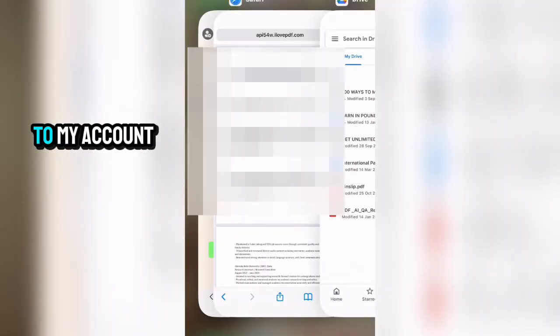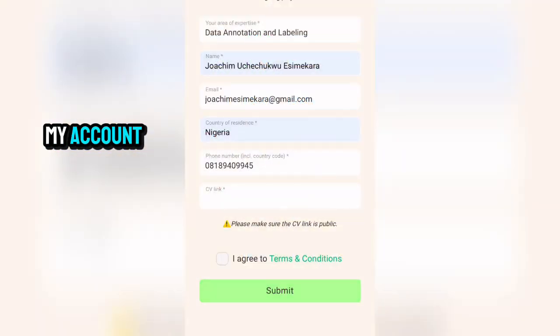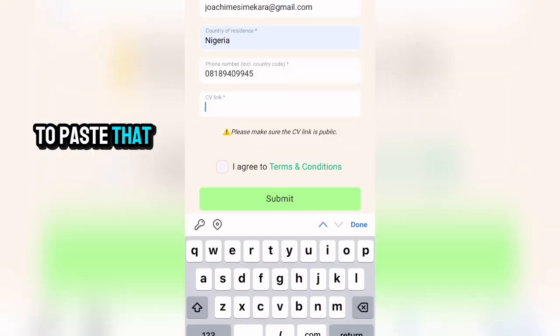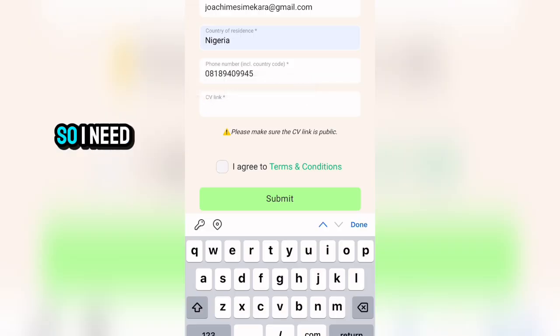So I'm going over to my account right here. So I'm going back to my account. So let me go over to my account. So I'm going to paste that CV link right here. So the moment I paste that, I'm going to agree to the terms of service and condition. So I need to paste that right here.